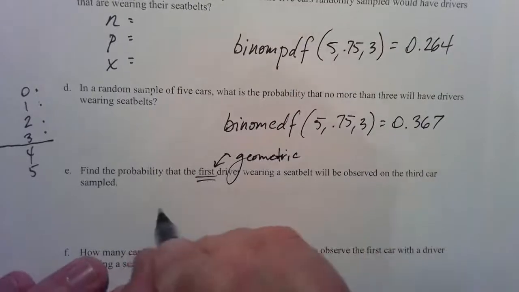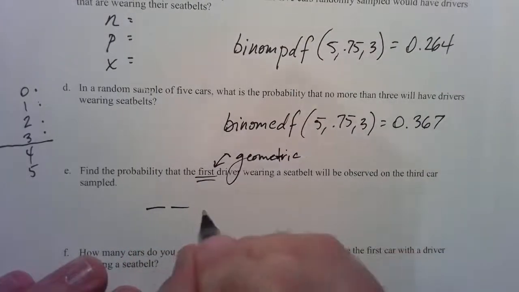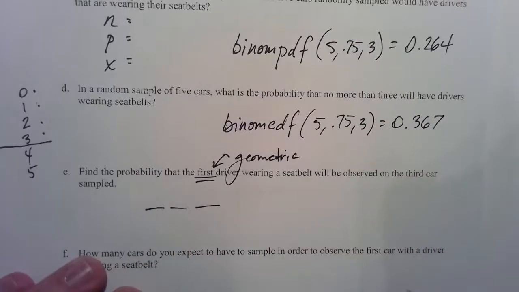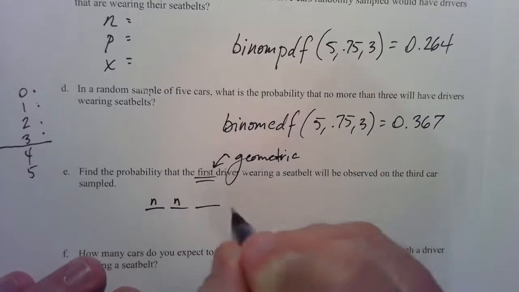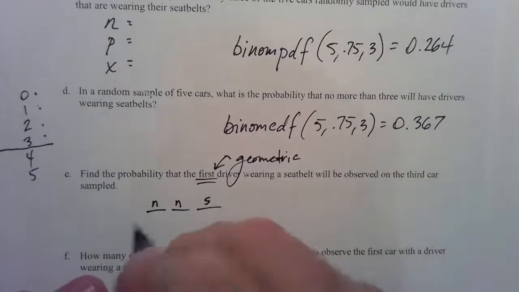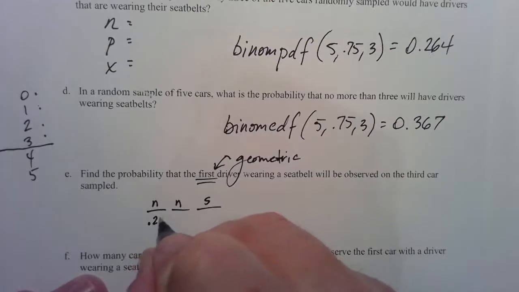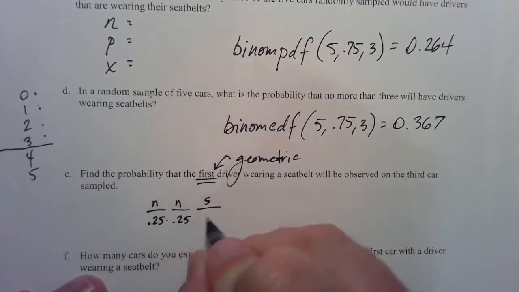We're going to say, okay, there's driver number 1, driver number 2, and then the third car has the seat belt. So we're going to put an N for not wearing, and then finally an S for wearing a seat belt. Well, what's the probability that you see someone not wearing? 25%. And then again, 25%.